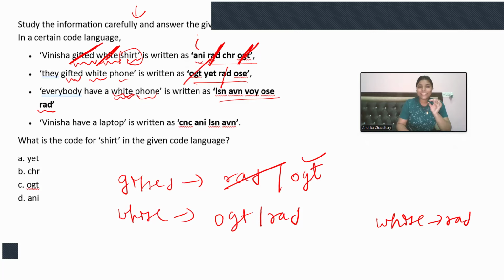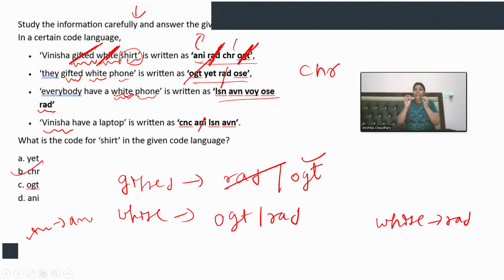Now shirt would be either any or CHR. Vinisha is also there in the fourth line, so Vinisha must be either any or CHR. If you see, only any is common in both the first and fourth statements. So I'm sure that Vinisha will be coded as any, and the code for shirt is CHR. So CHR will be the code of shirt.